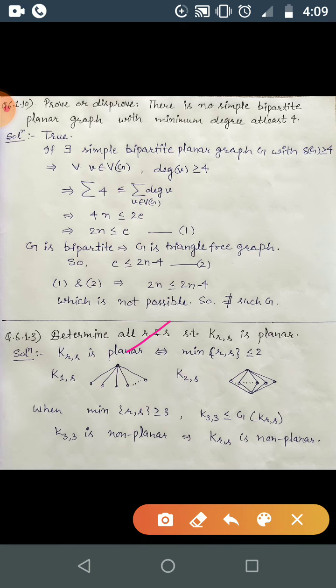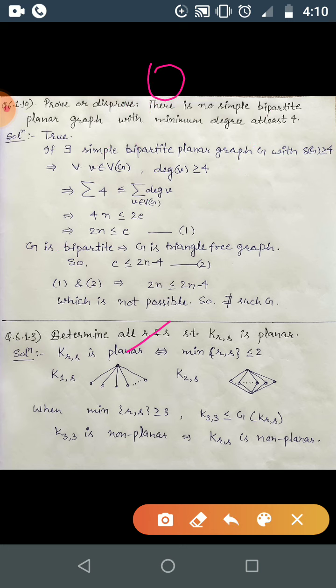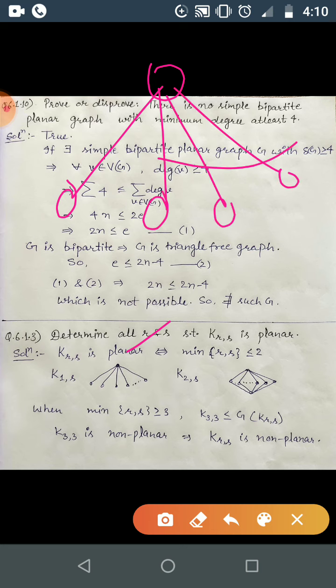I have mentioned the drawings of K_{1,S} and K_{2,S} here. K_{1,S} is just one vertex and S vertices, so obviously it is planar, and you can draw it without edge crossing. So this is done, correct? What about K_{2,S}? It is kind of like K_{1,S}, where we have S vertices.